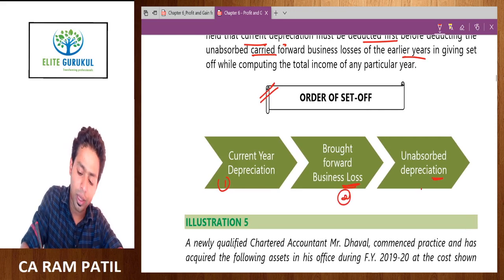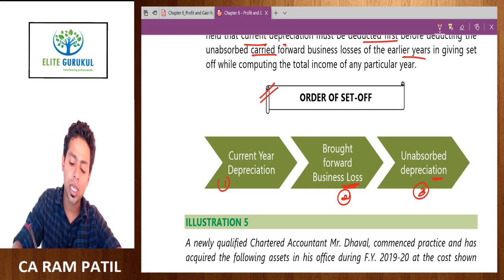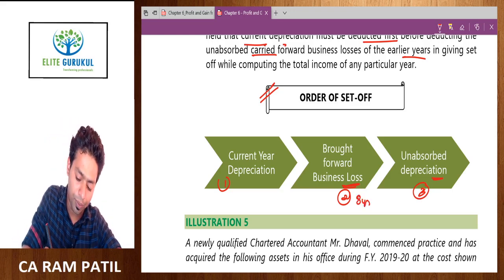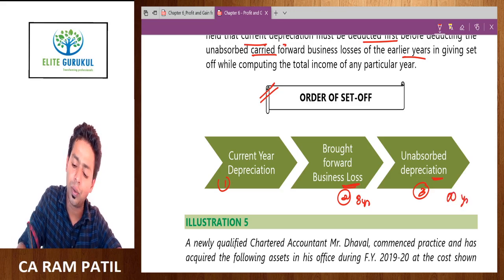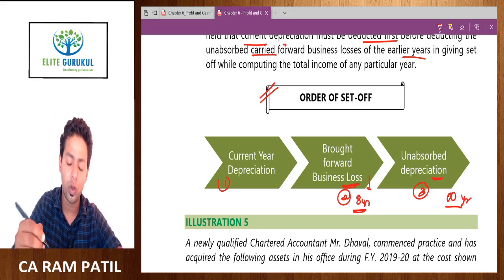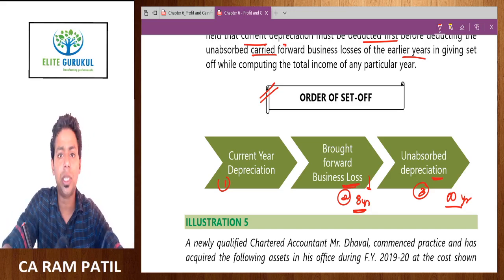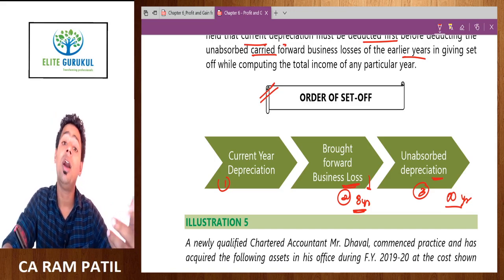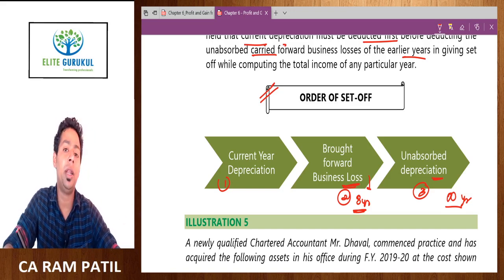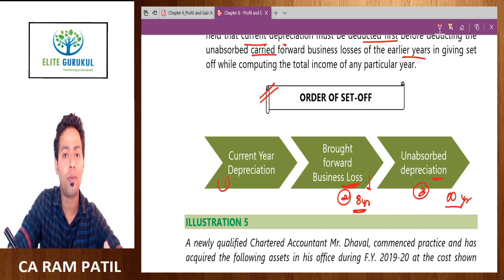So why is it so? If you know the logic, business loss can be carried forward only for 8 years, whereas unabsorbed depreciation can be carried forward for infinite years. Meaning thereby, if you don't set off your business loss within the period of 8 years, it will become a dead loss. But if you can't set off depreciation in 8 years, it's okay, you can carry it forward to the 9th year, 10th year, 11th year, 100th year, nth year. There is no time limit here. This is the logic why we give more preference to business losses over unabsorbed depreciation.